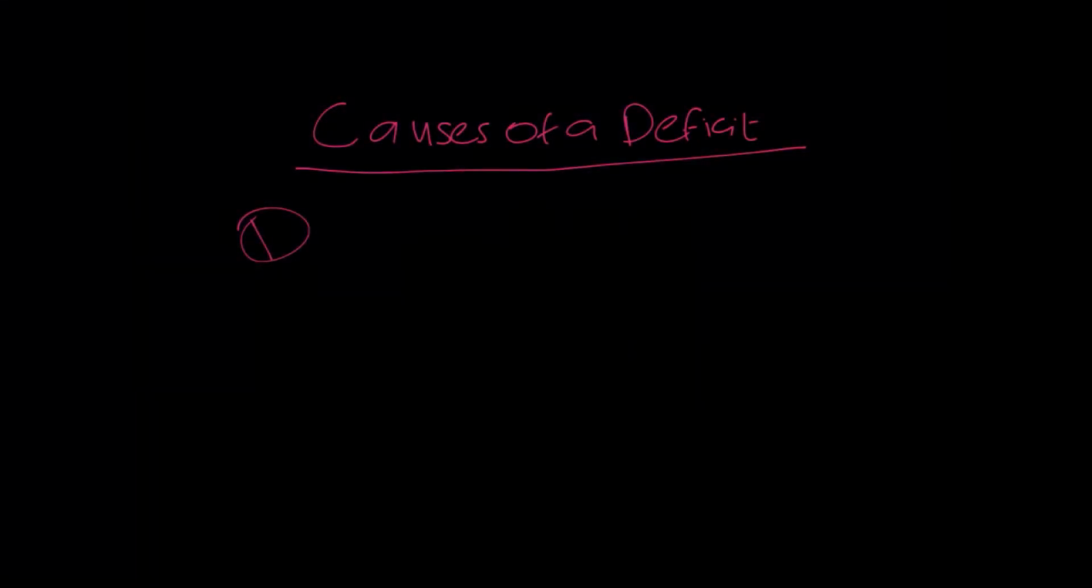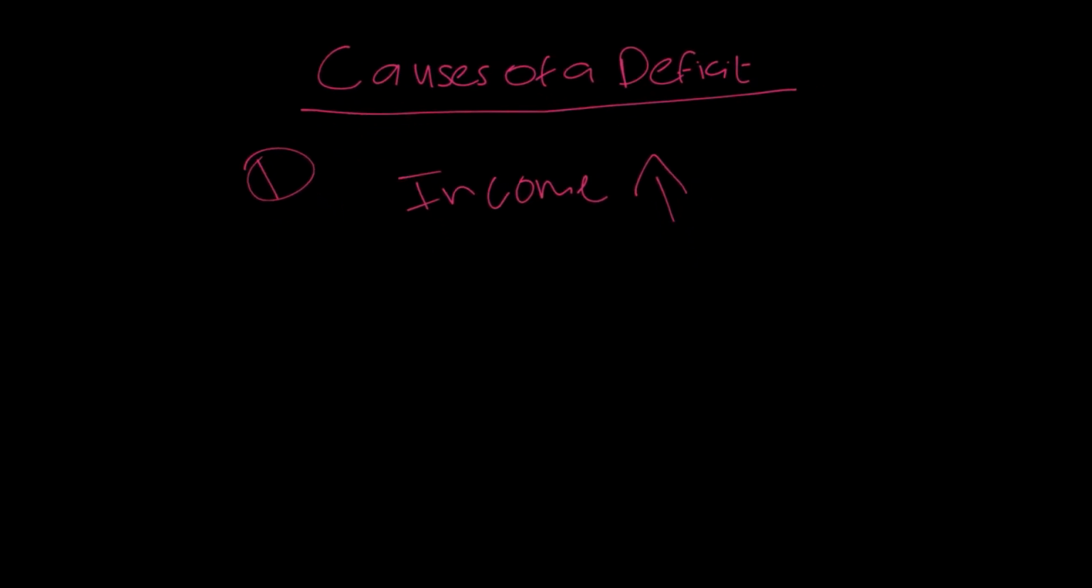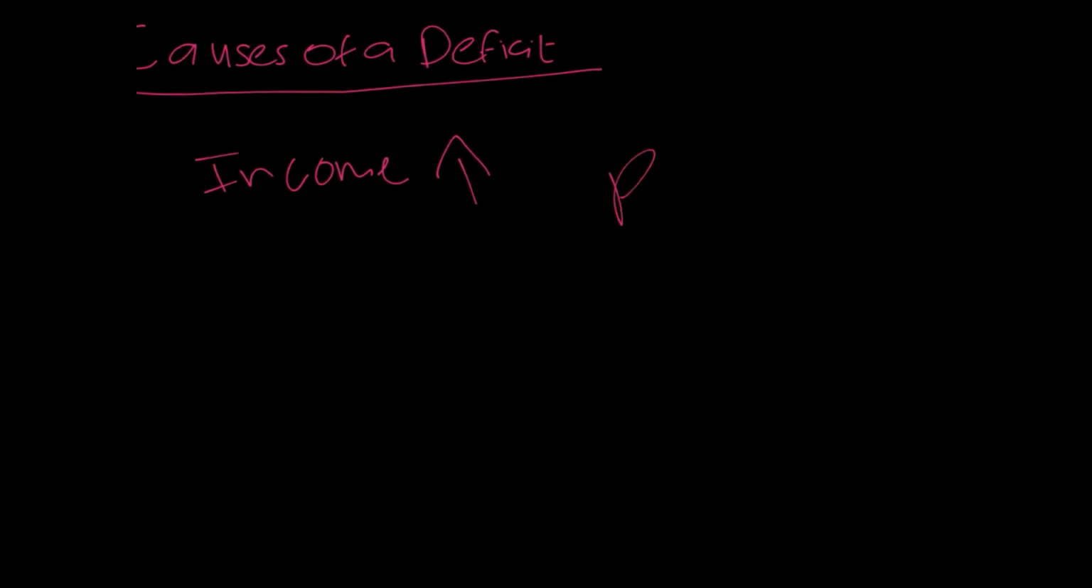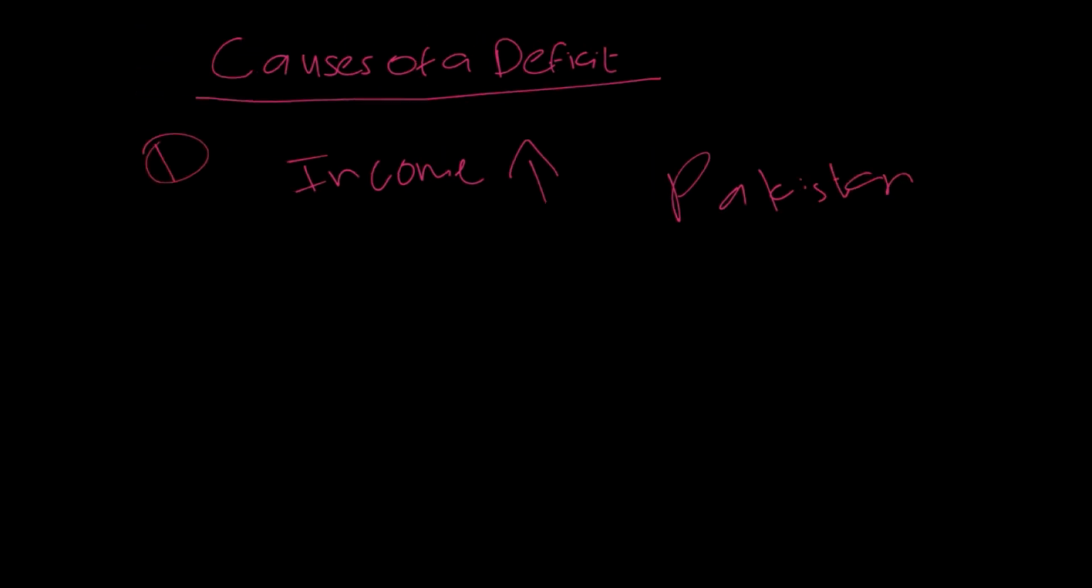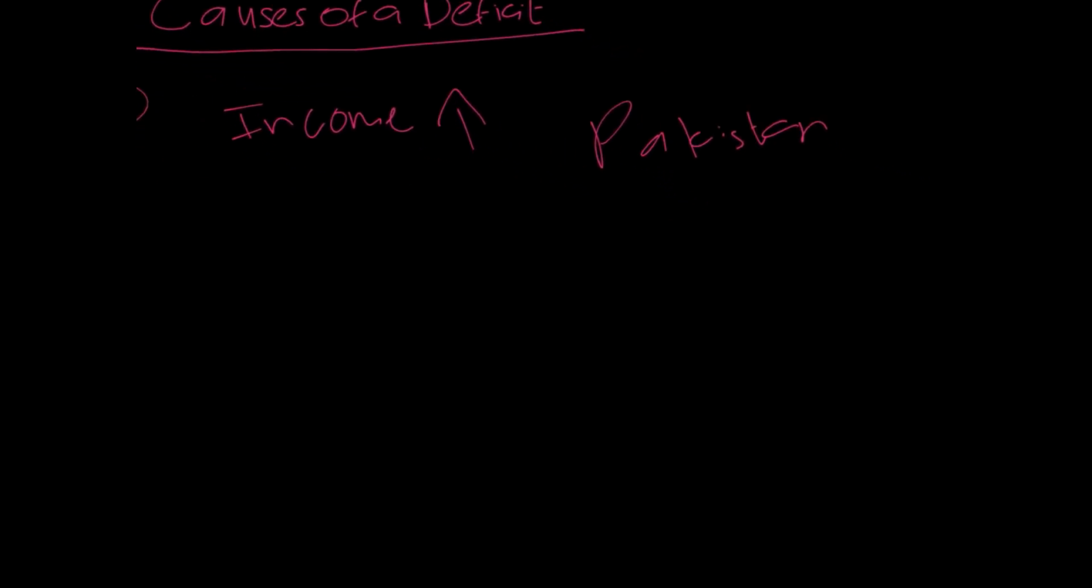Hi guys, in this video we'll be discussing the causes of a deficit. The first cause is a rise in income levels. Let's say the incomes of a certain population go up, for example, Pakistan. If incomes of people in Pakistan go up, then our consumption will go up, because now we can buy more goods and services.